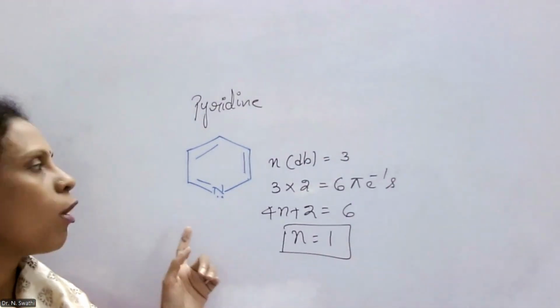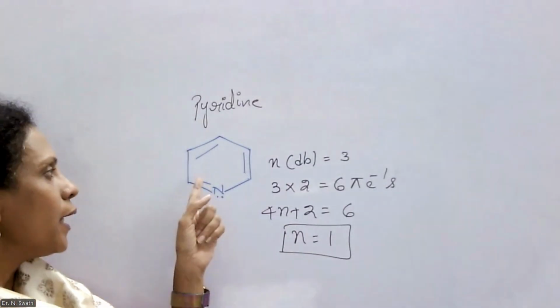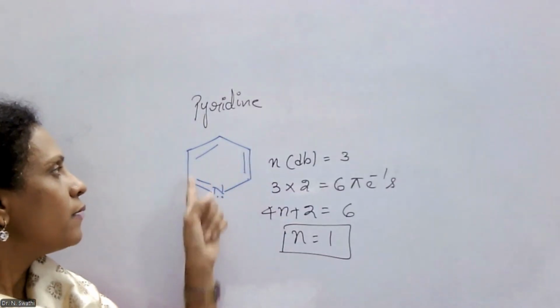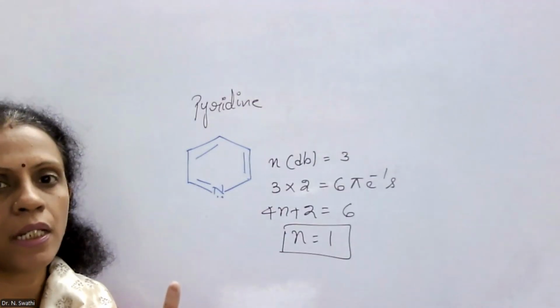If you look at this molecule, the molecule is cyclic, so it is meeting the first criterion. And here the molecule has a conjugated double bond system. Here 3 double bonds are in conjugation with each other, so it is also meeting the second criterion.